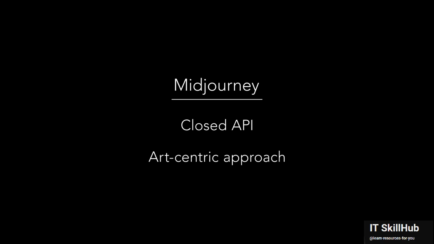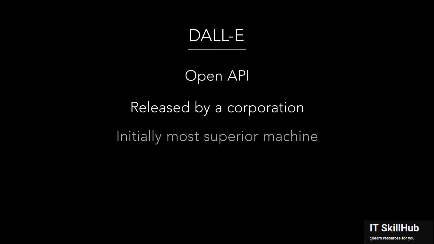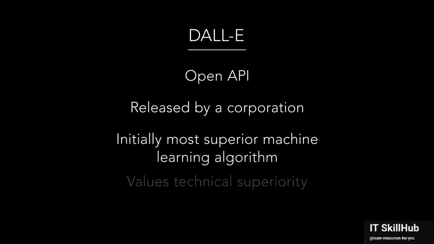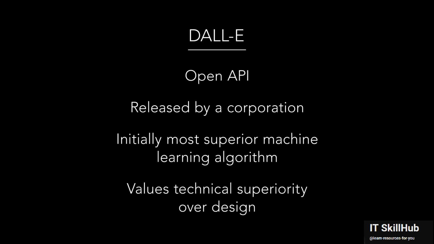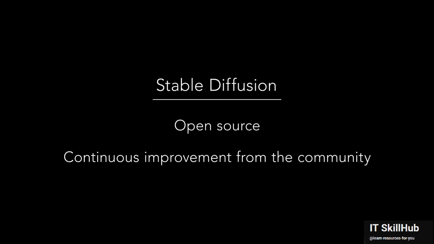If we were to compare these three text-to-image tools to operating systems, Midjourney would be Mac OS because they have a closed API and a very design and art-centric approach to the image generation process. DALL-E would be Windows, but with an open API, because the model is released by a corporation and it initially had the most superior machine learning algorithm. OpenAI values technical superiority over design and art sensitivities. And the third, Stable Diffusion, would be Linux, because it is open source and is improving each day with the contribution of the generative AI community.